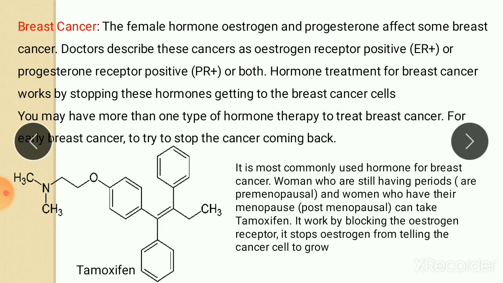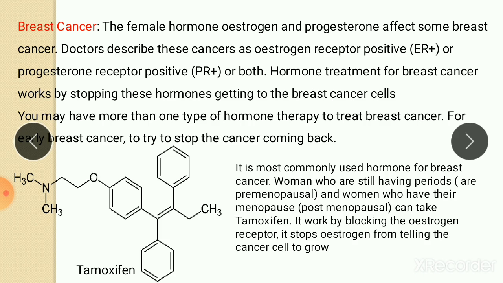So you may have more than one type of hormone therapy to treat breast cancer, for early breast cancer, to try to stop the cancer coming back. So the first hormone drug used for breast cancer is tamoxifen. So this is the structure of tamoxifen. It is one type of hormone therapy used in breast cancer. It is the most commonly used hormone drug for breast cancer.